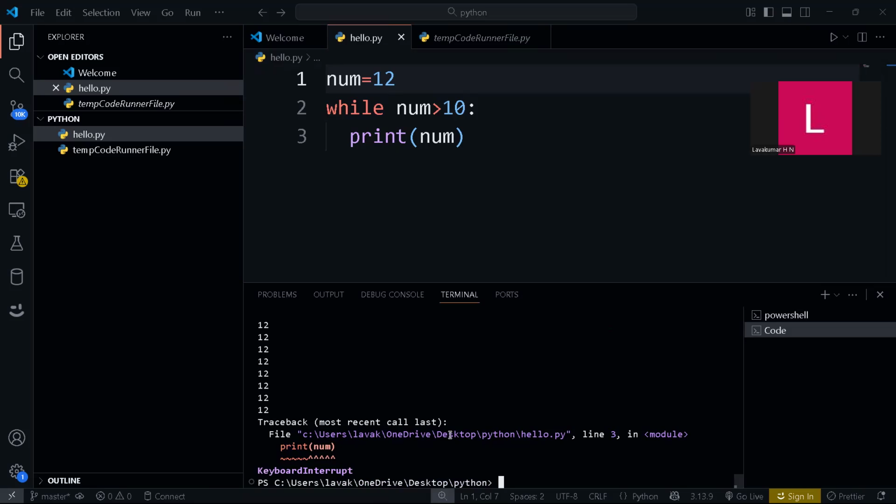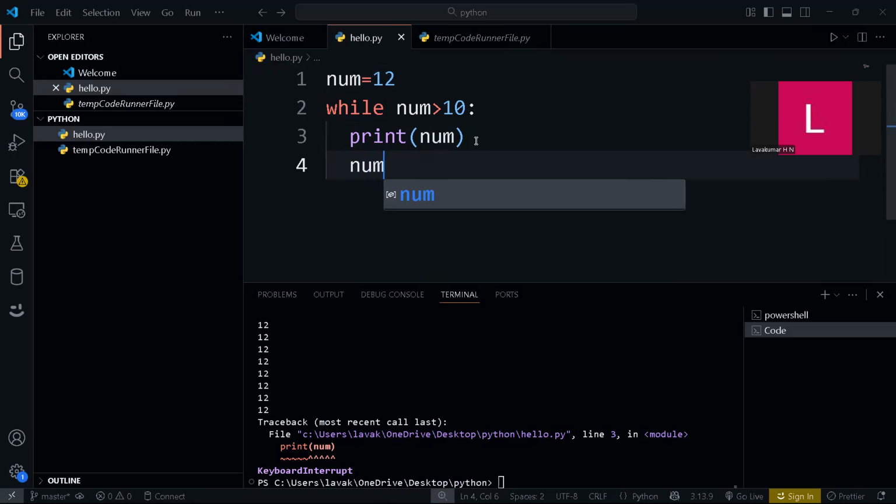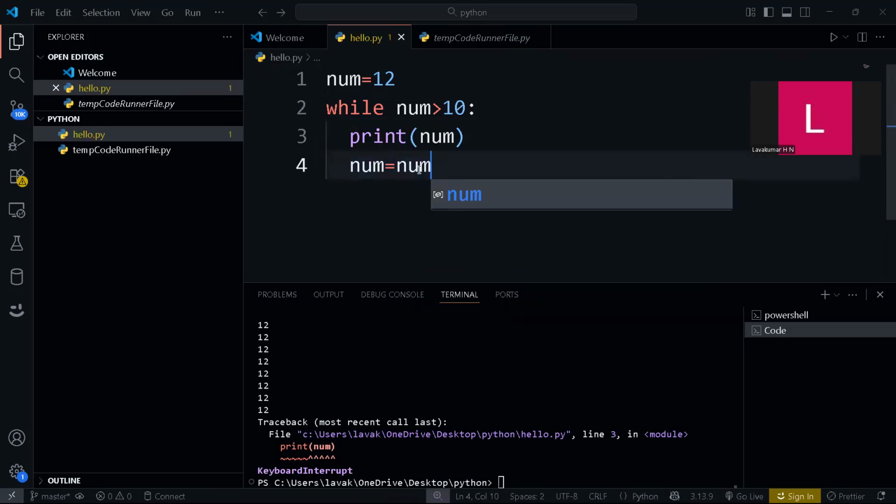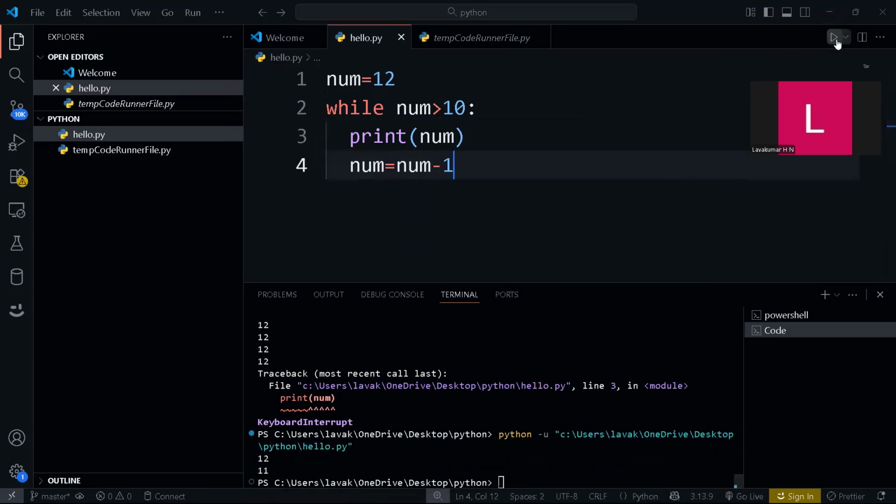To make sure this does not happen, you need to decrement num with num -= 1. I hope you remember why we are using this. It is a shorthand way to do num equal to num minus 1. I explained this while explaining arithmetic operators. If I run this now, you see 12 and 11, and then the loop will not get executed. So remember, one important thing is that we need to initialize the variable first.